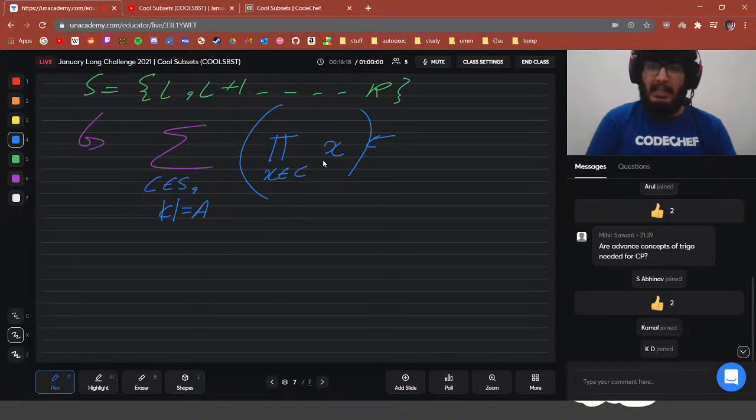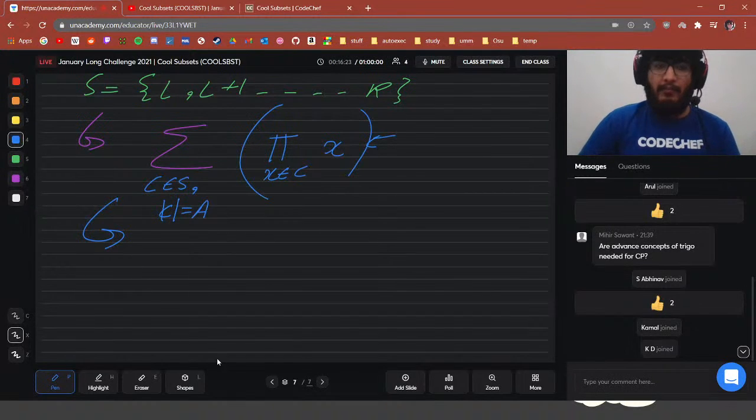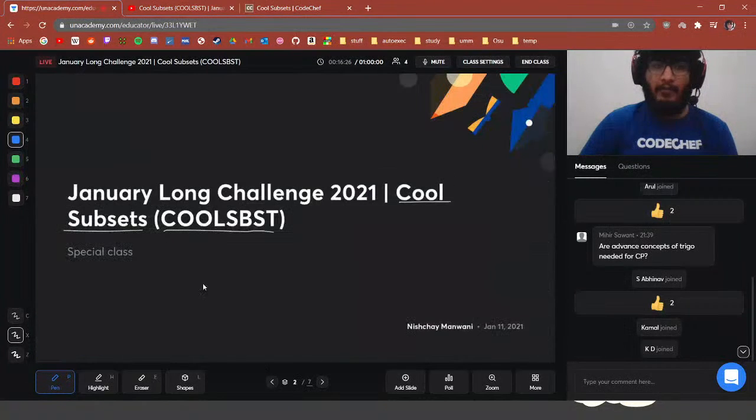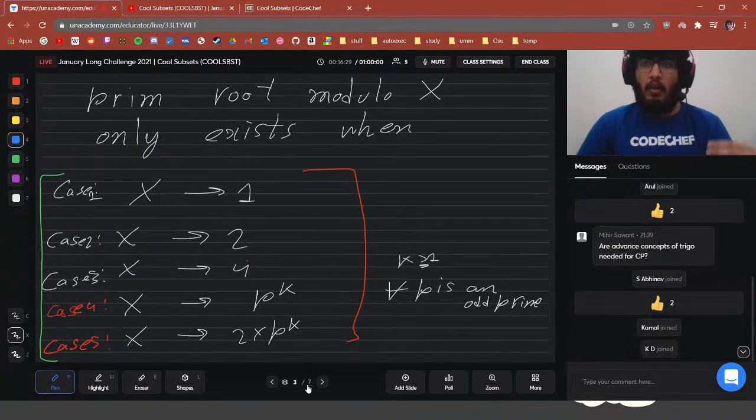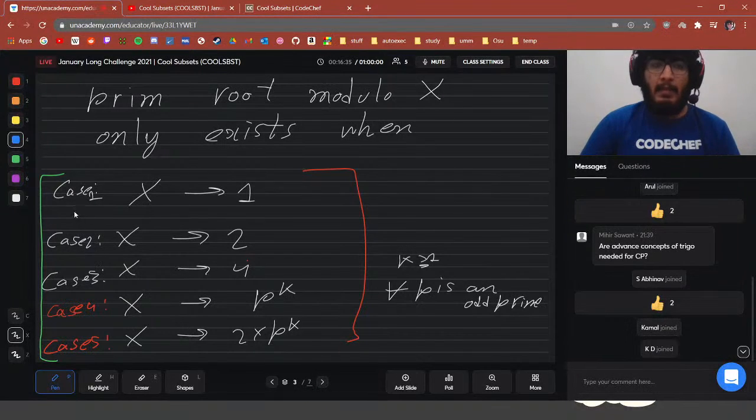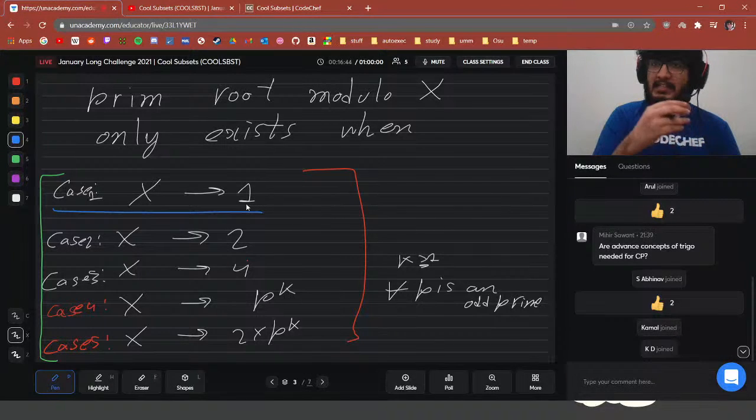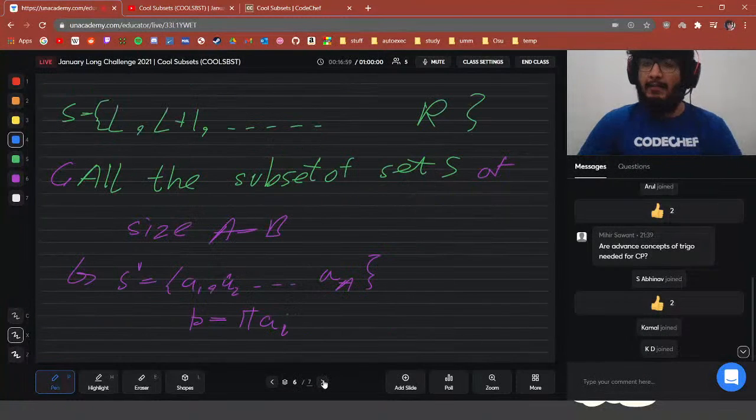Instead of doing it like this, we are going to check, for each of our primitive root cases, whether it is a factor of the product or not. We look case by case: is 1 a factor of whatever product we get in that subset? Is 2 a factor? Is 4 a factor? If p to the power k is a factor, and if 2 into p to the power k is a factor, and then we sum those up.